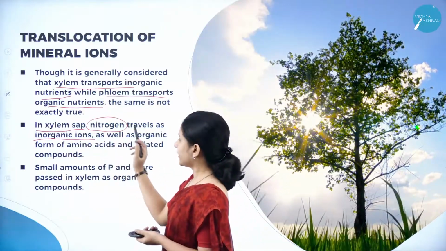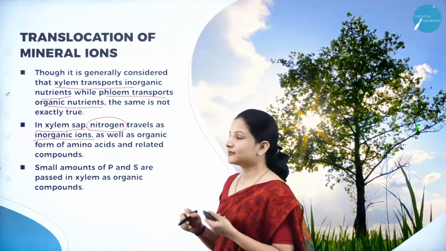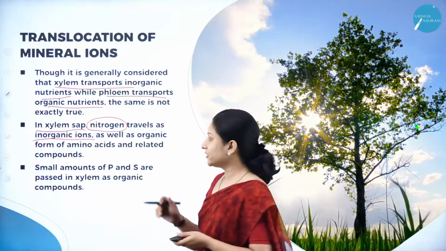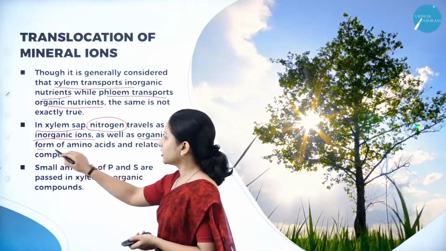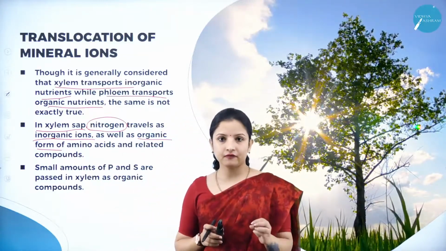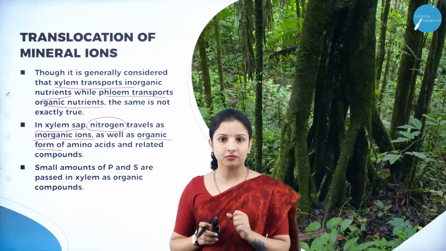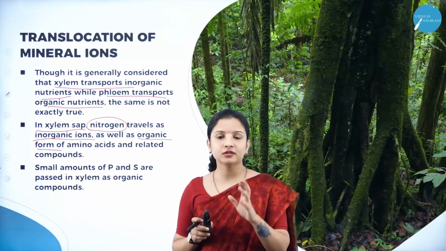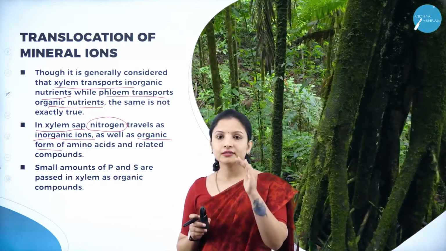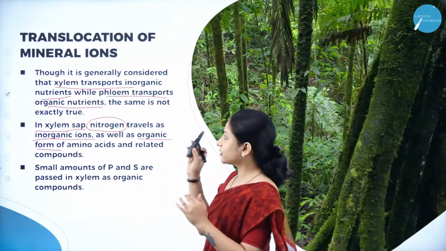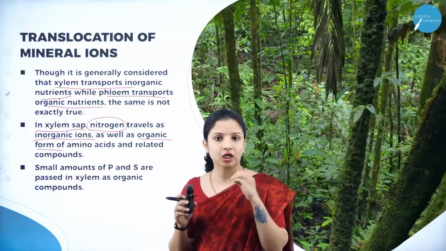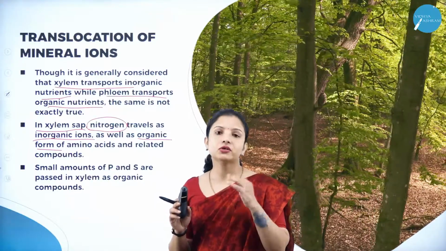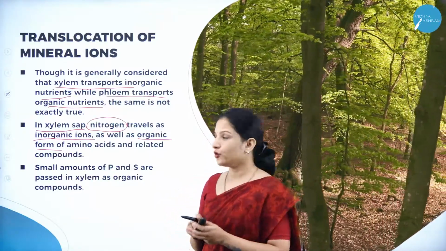Here the nitrogen travels as an inorganic ion, and it can also travel as an organic ion. When it is in the inorganic form, it will travel through the xylem. When it is in the organic form, it will travel through the phloem. Why? Because inorganic constituents are translocated by the xylem, whereas organic components are translocated by the phloem.